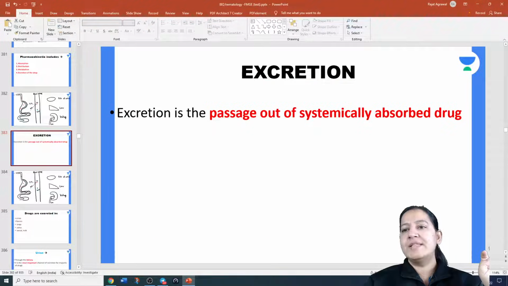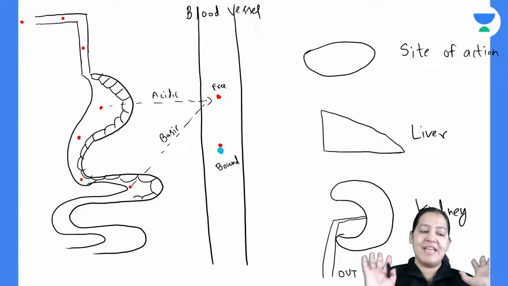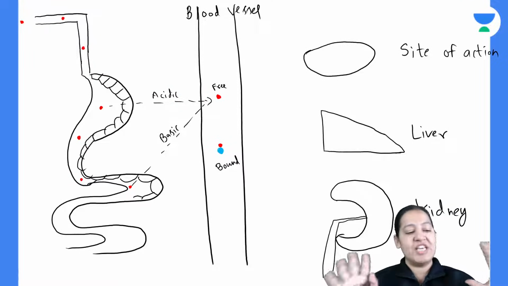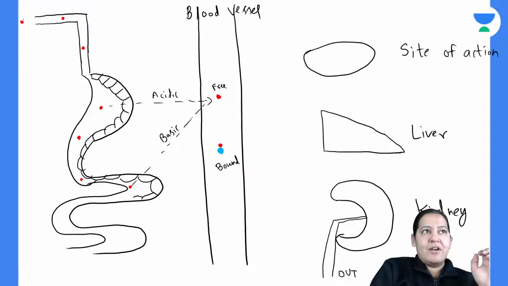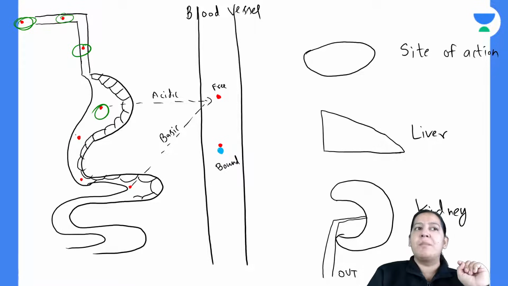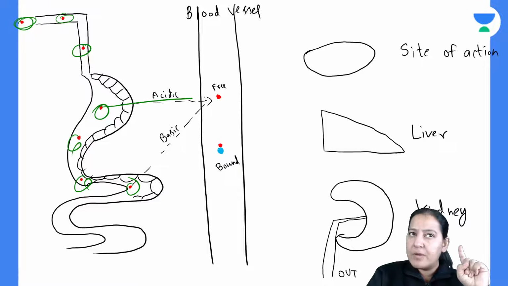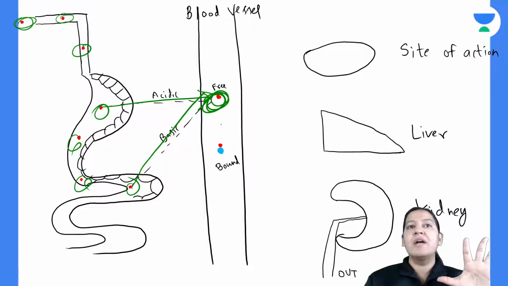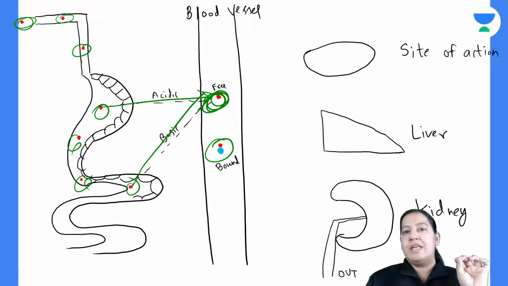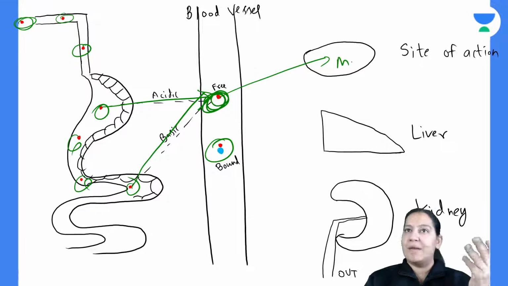So what is excretion now? Listen, the same master diagram in which I always teach you things is this. This is the drug. Anyone taking a drug by oral route, by mouth, the drug goes into the mouth, the esophagus, the stomach, the intestine. Acidic drugs are absorbed from the stomach, basic drugs from the intestine. Ultimately, the drug reaches the blood vessel. In the blood vessel, some of the drug gets bound with protein, albumin or alpha-1 glycoprotein, depending on acidic or basic drug. So there is free form and bound form. After that, the drug goes to the site of action and shows its mechanism of action.